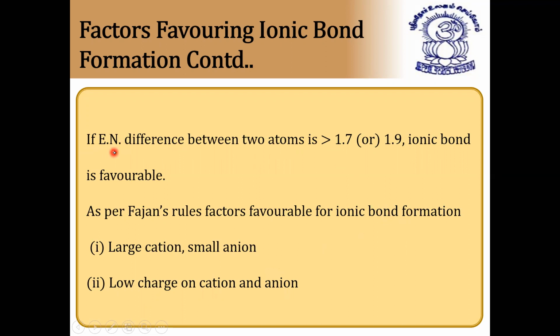And one more condition: if the electronegativity difference between two atoms is greater than 1.7 or 1.9, ionic bond is favorable. These points, this slide, are very important for competitive exams, because they will ask which of the following is most ionic. That is one type of question. They will ask one more question: the electronegativity of A is this much value and the electronegativity of B is this much value. If the electronegativity difference between A and B is greater than 1.7 or 1.9, ionic bond is favorable.